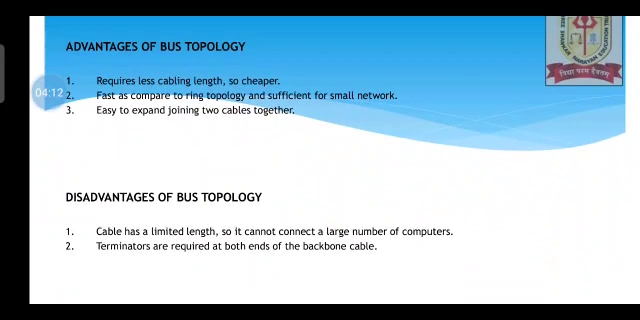Some of the disadvantages of bus topology are that the cable has a limited length. Terminators are required at both ends of the backbone cable to make sure the signal is not discarded, to make sure the signal does not get lost.